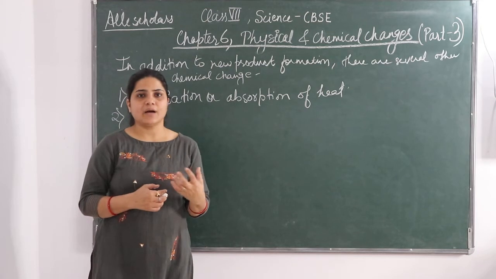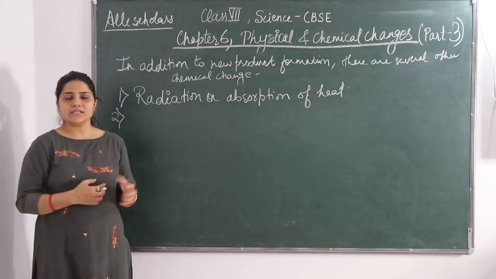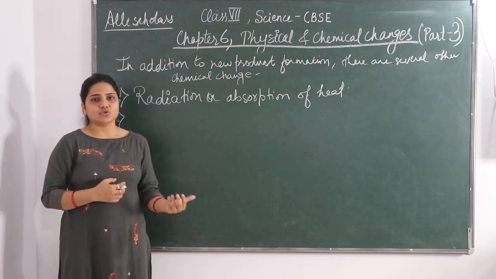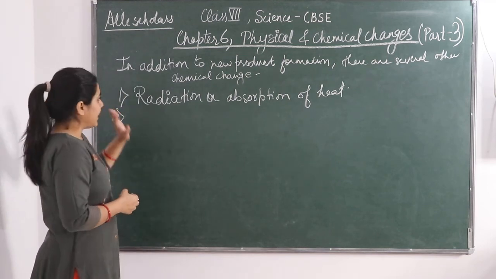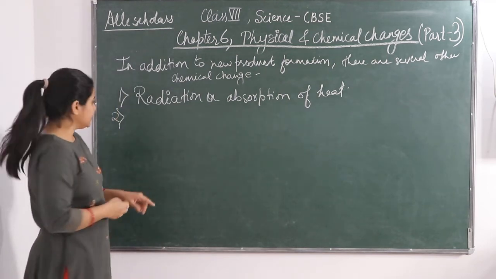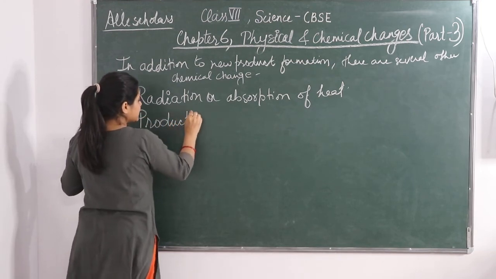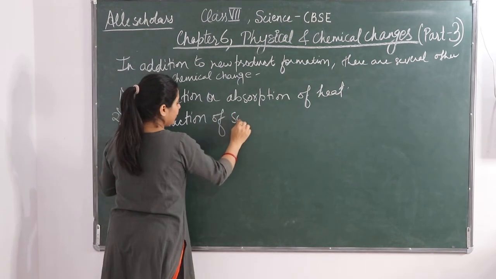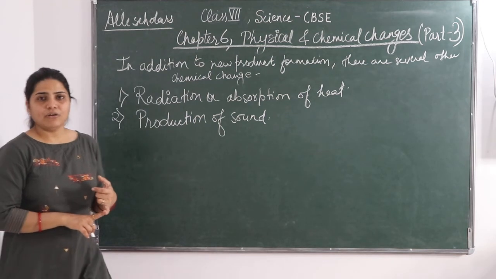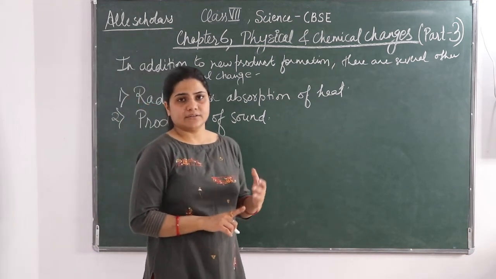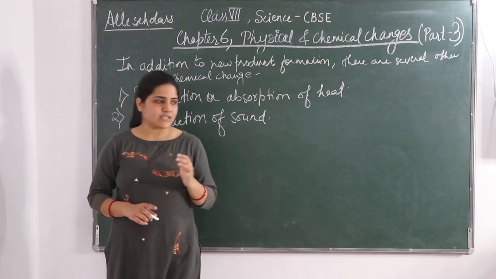And there are some examples in which heat is being absorbed, like when ice melts, it absorbs heat and the solid ice melts to form liquid water. Okay, so radiation or absorption of heat. The second one is the production of sound. In case of production of sound, we have seen the example of fireworks. What happens when setting of fireworks takes place.